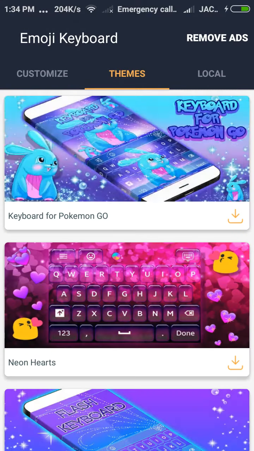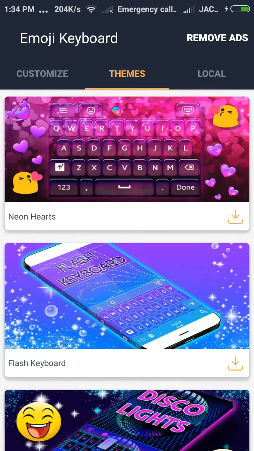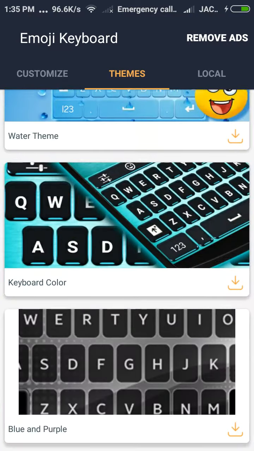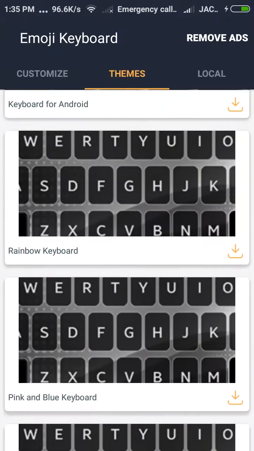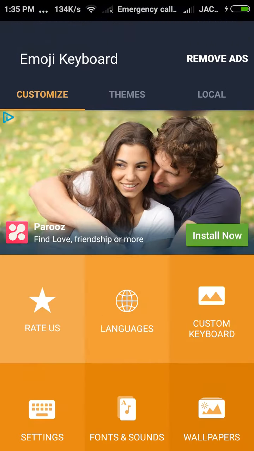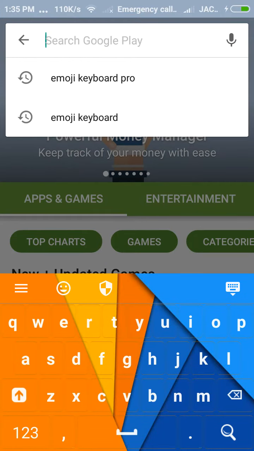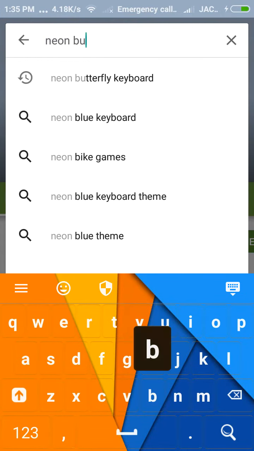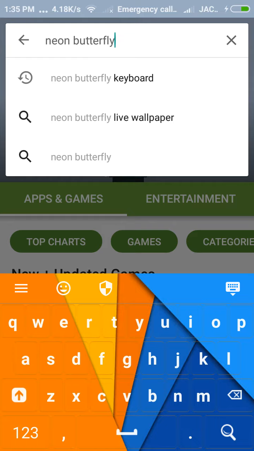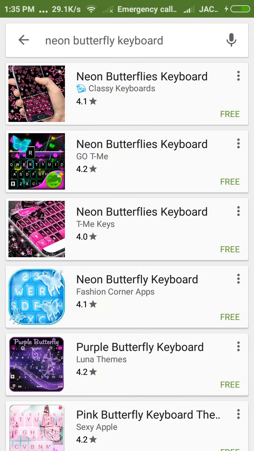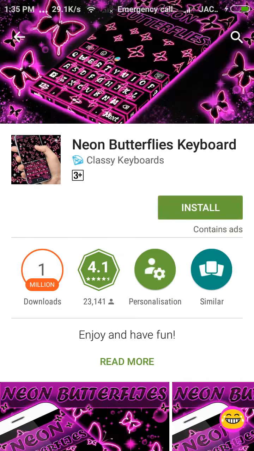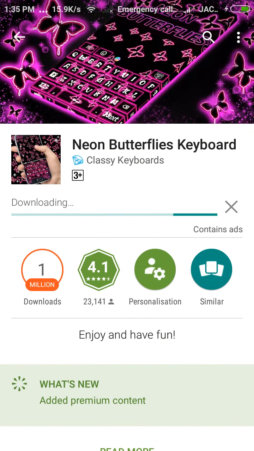Say no to theme, then you will get their themes. If you are not able to find your theme here, then go back to the Play Store and type neon butterfly keyboard and touch on it and install it. Now it is installed again.